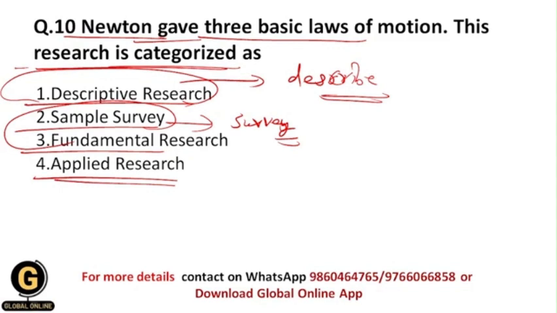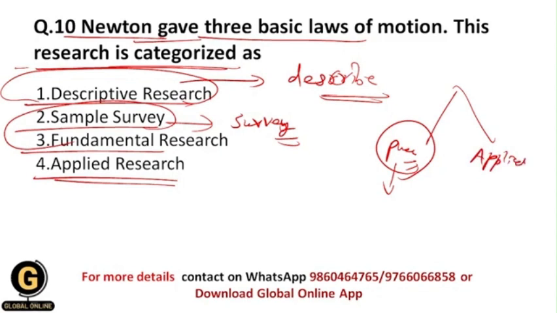I have discussed with you mainly fundamental and applied research, because both of these researches are opposite to each other. Fundamental research is pure research, and within this research we want to enhance our knowledge. Here we formulate a theory, and there is no kind of generalization. In applied research we solve immediate problems. There is generalization, and here we use the laws from fundamental research to solve the immediate problems. So these are the 2 basic differences between fundamental and applied research.